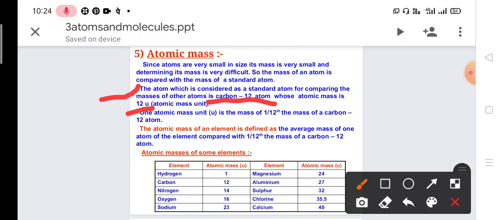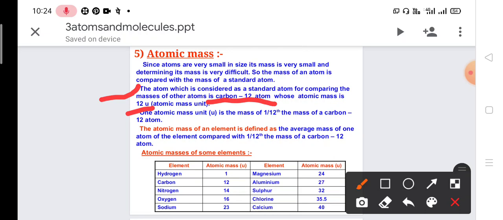That means when the mass of carbon is divided into 12 equal parts, then the first part is called 1 atomic mass unit. Because it is divided into fractions, the first part will be 1 upon 12. So this is 1 atomic mass unit.